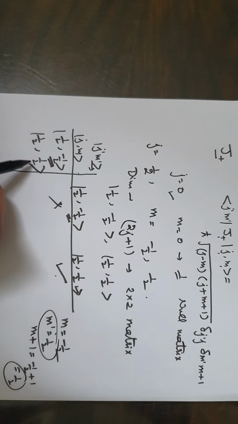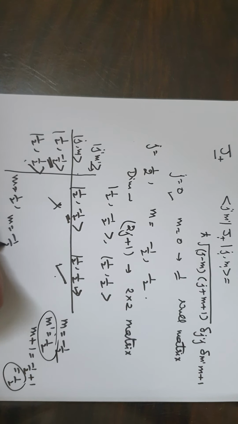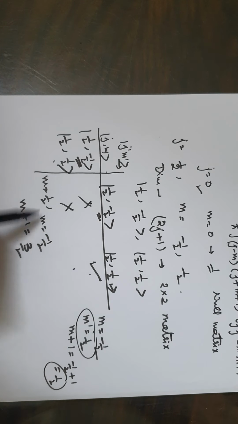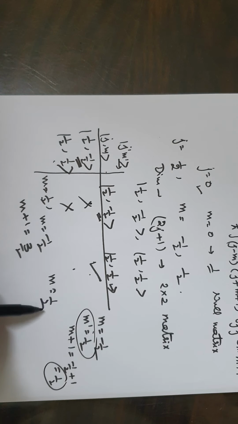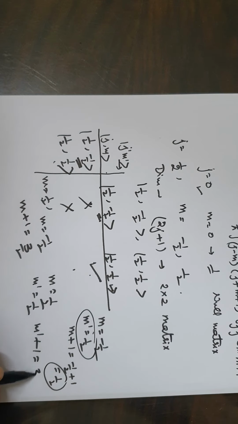Here, the value of m is 1/2 and that of m' is −1/2. That means m plus 1 will be equal to 3/2, so even this element will not exist. For this element, m is 1/2 and m' is 1/2, so m plus 1 will be equal to 3/2. Even this element will not exist.